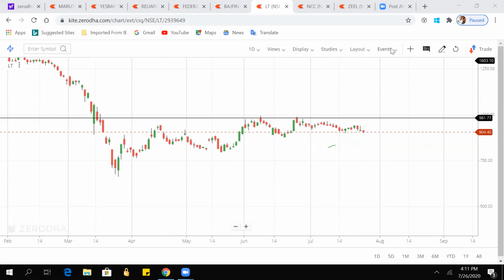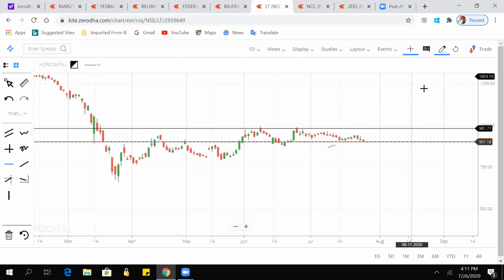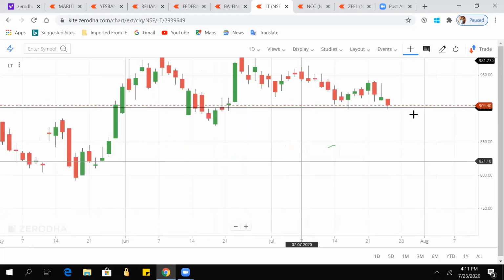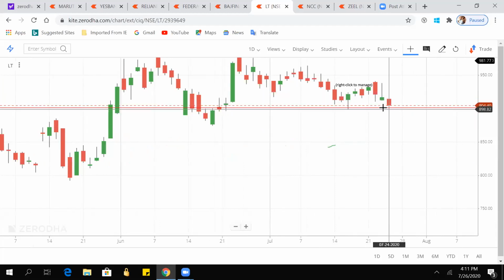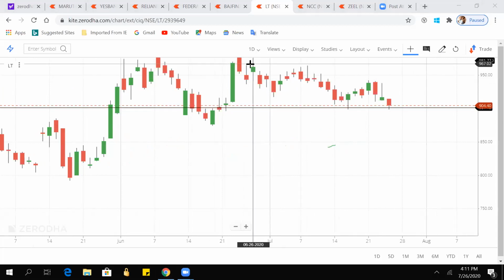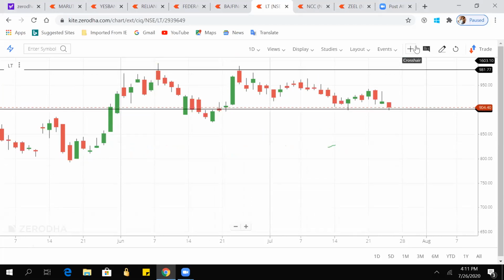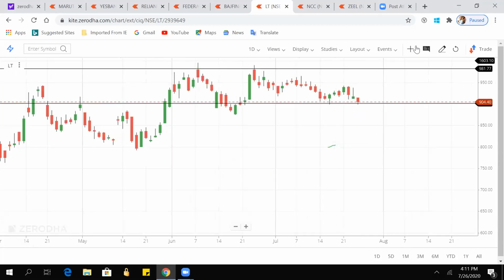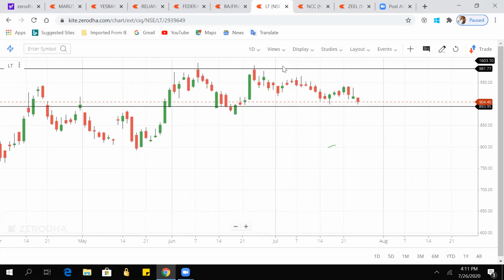For support, we can make the support here. See, once it came there and then again moved up. So we can draw it here actually. People are coming again and again actually. See, this is the good support level. And this is the resistance.